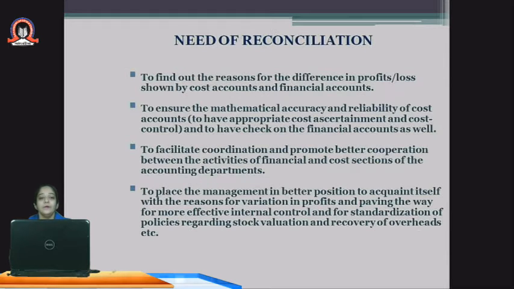Now, what is the need of reconciliation? Why is it required to prepare a statement of reconciliation?